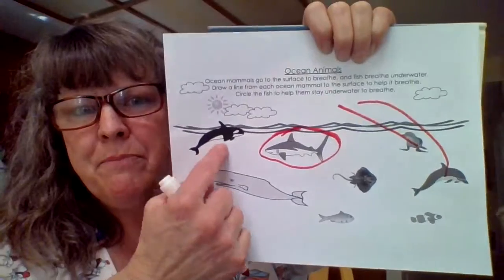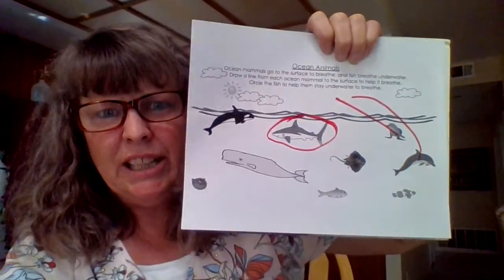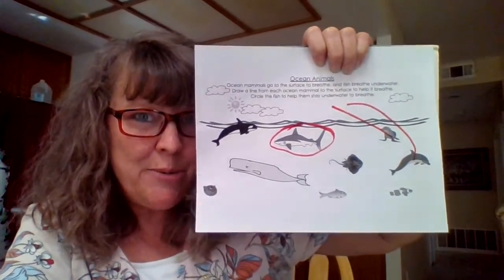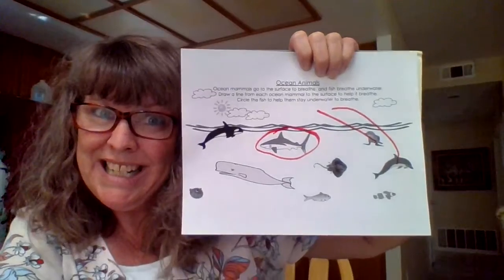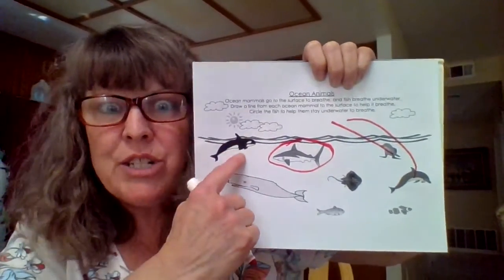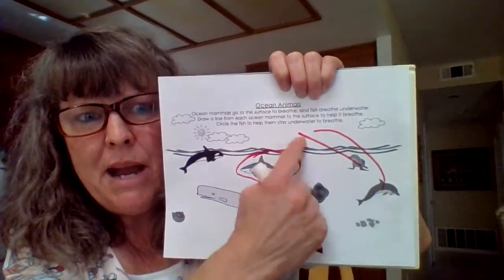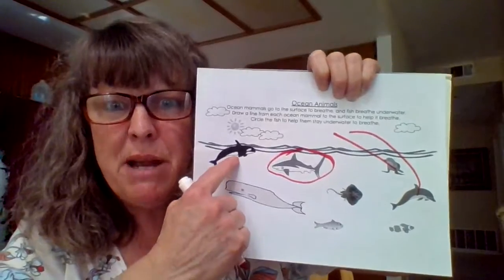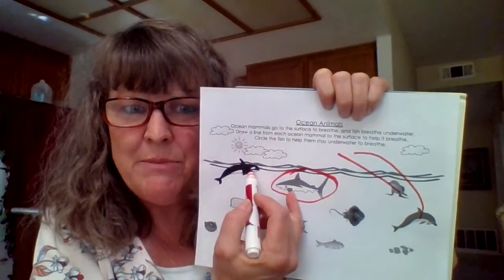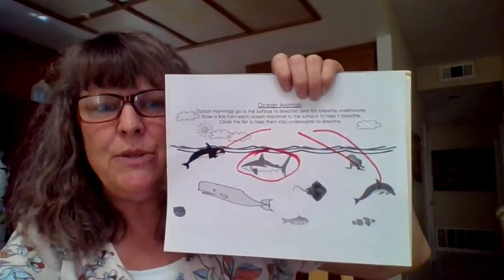Now, how about this guy? Do you remember in the video, we learned that he is called an orca. And lots of people call him a killer whale, but he's not actually a whale. Do you remember what he is? Orcas are actually dolphins, yes. It's the largest dolphin in the dolphin family. So if this dolphin is a mammal, do you think he's a mammal too? He is, yes. Orcas have to come to the surface to breathe. So we're going to draw a line from the orca to the surface.